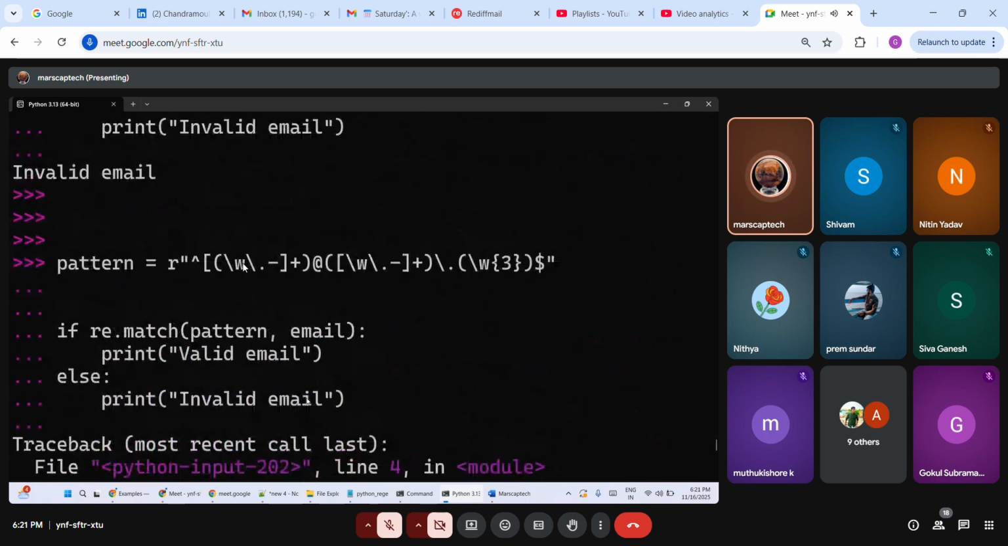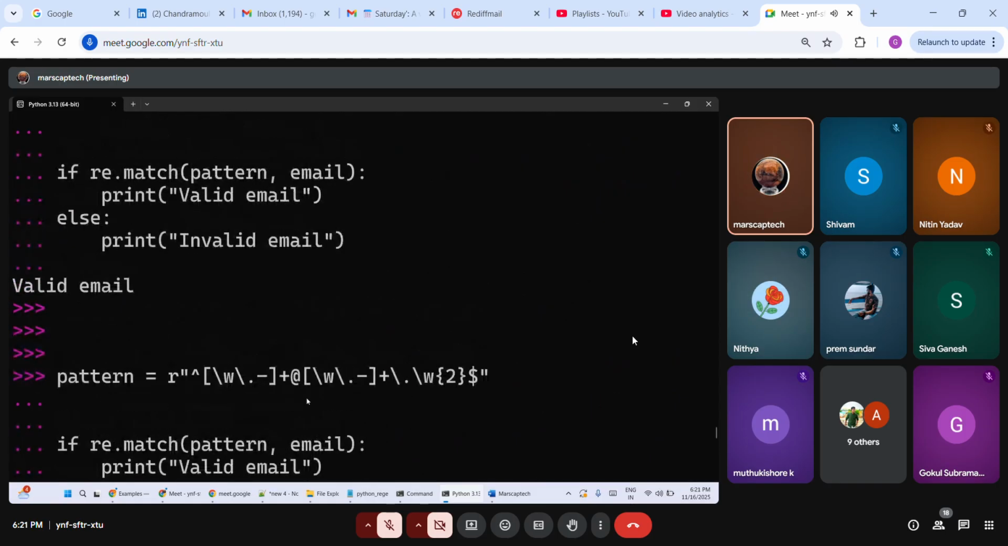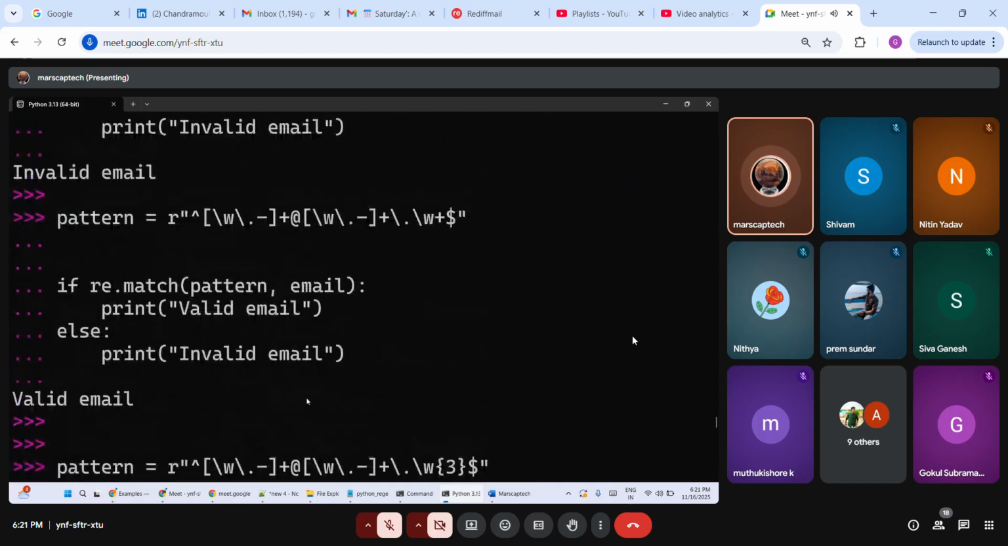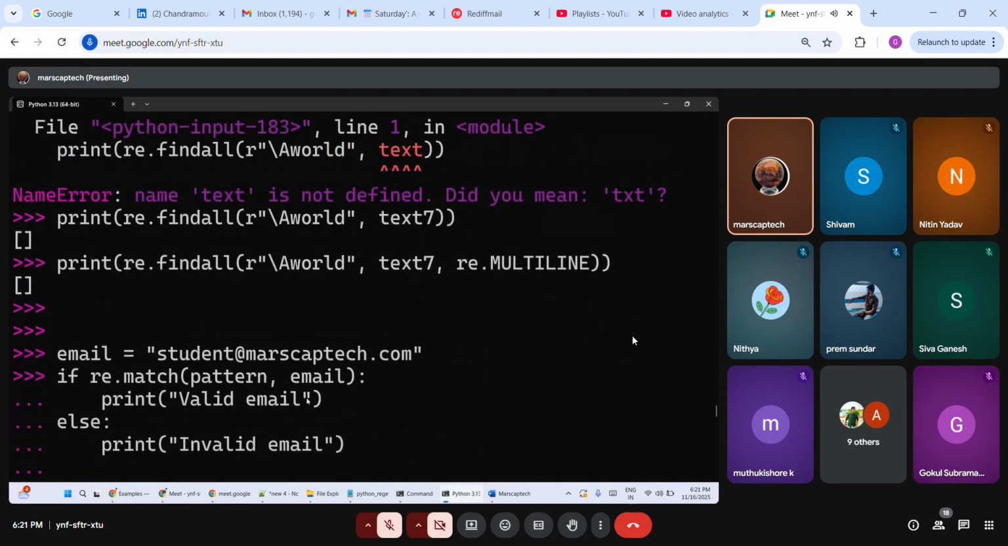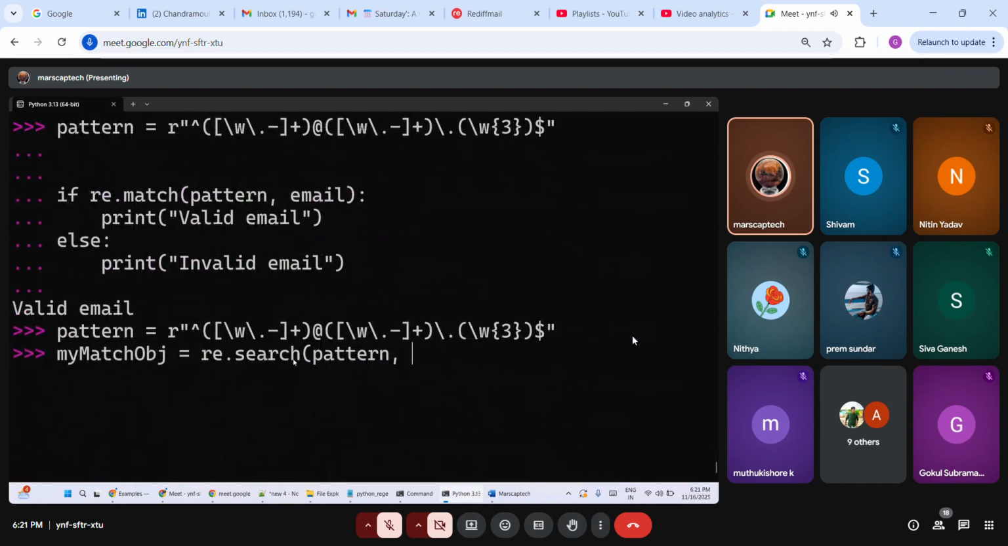Is it like text? What is that? Email is the word. We have put it as part of email. Email only. So email is the word. So let us put pattern, comma, email.